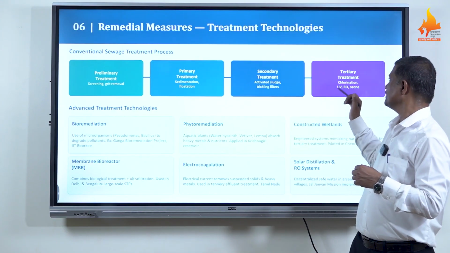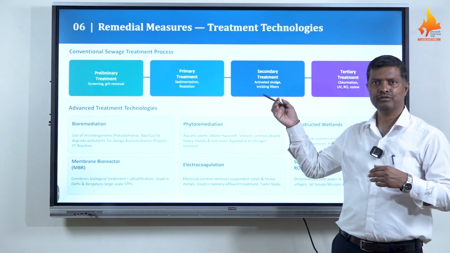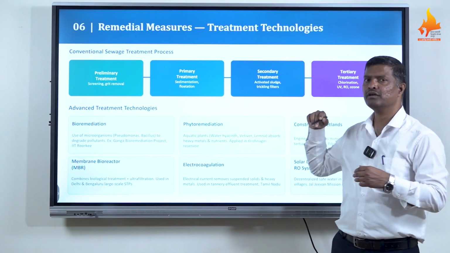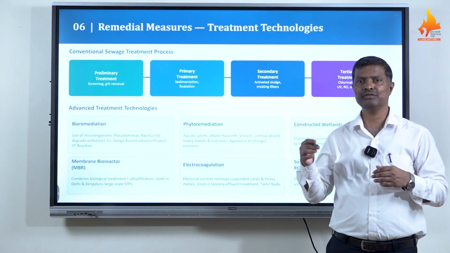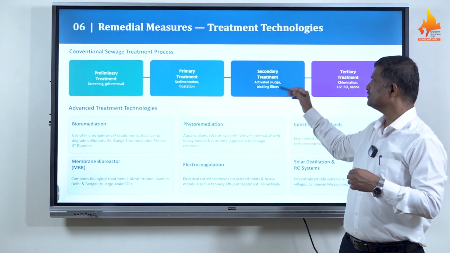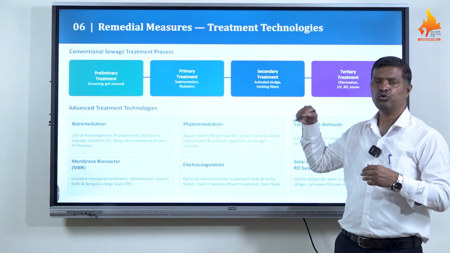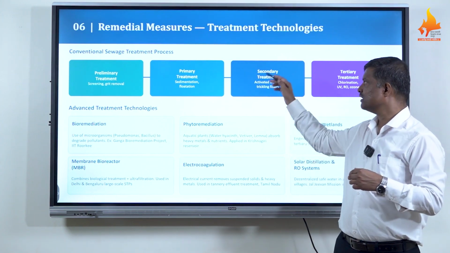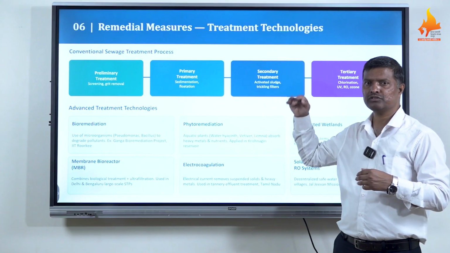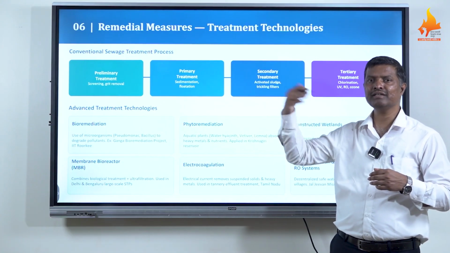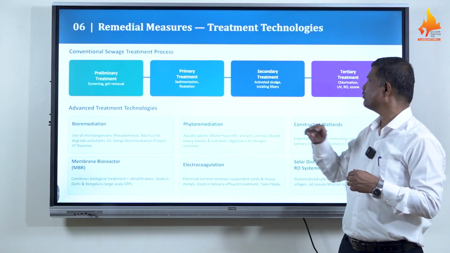Then tertiary treatment: chlorination, ultraviolet treatment, RO, ozone, these are tertiary treatments. Most of the industrial effluent as well as domestic effluent is treated only up to secondary treatment, because tertiary treatment is a costly treatment. So in many places secondary treatment is the last treatment. Some partially treated water is directly discharged into the water bodies, causing heavy pollution.